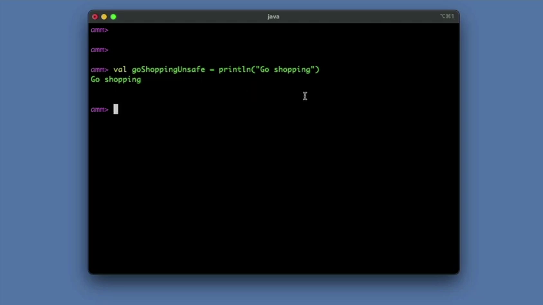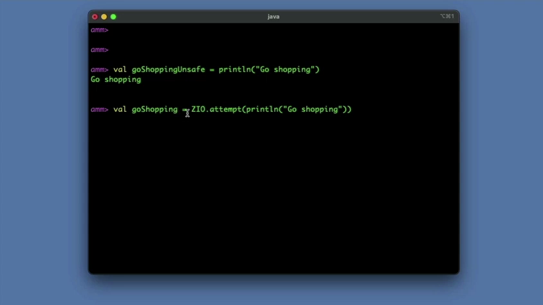But something I never thought about until I learned functional programming is that what's going on here is we're describing both the what, as in what I want, and the when. And the when is actually right now in procedural programming. You saw that was printed right away. Now we can modify this code by wrapping it in a ZIO, and I will say ZIO.attempt. So I'm wrapping that println there, and then I'm going to change this variable name to just go shopping. And you saw this output here.